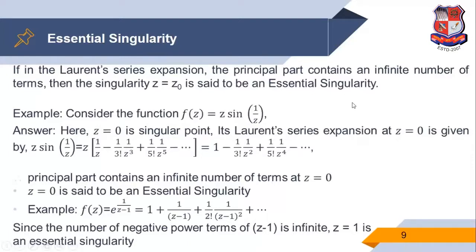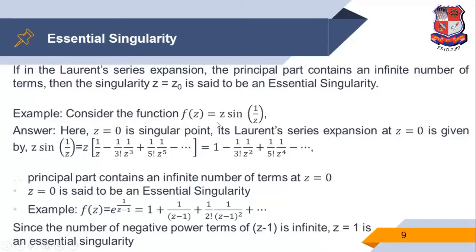So again, I repeat, essential singularity means that in the Laurent series expansion the principal part contains an infinite number of terms. Then the singularity z is equal to z0 is said to be an essential singularity.